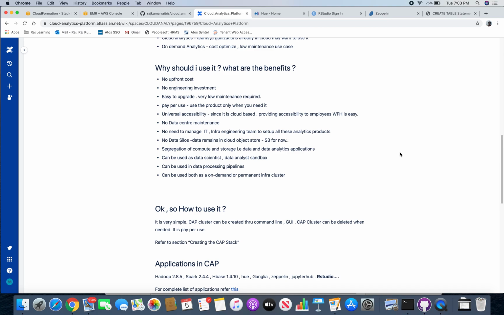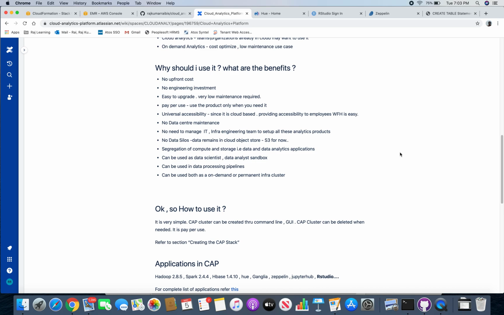No need to manage any IT or infrastructure. You don't need to create any team for this as well. Any typical data science or engineering team can create it. It's very straightforward. I will show you.